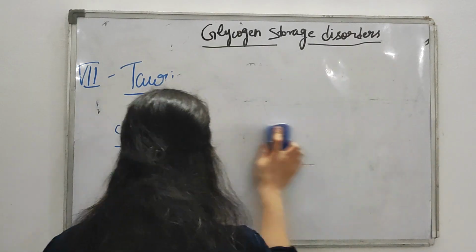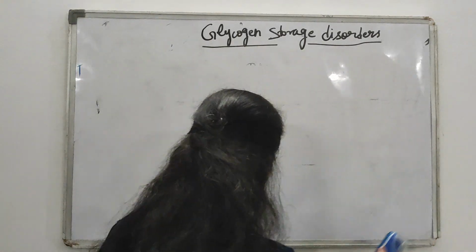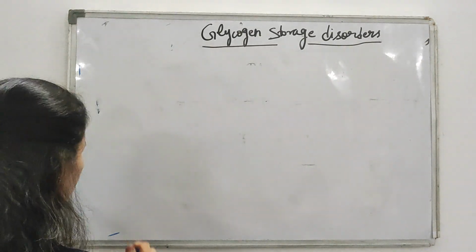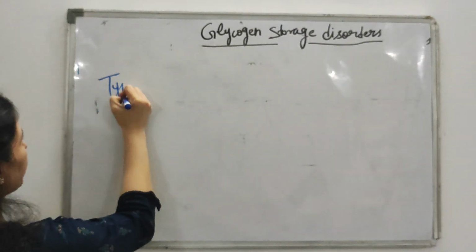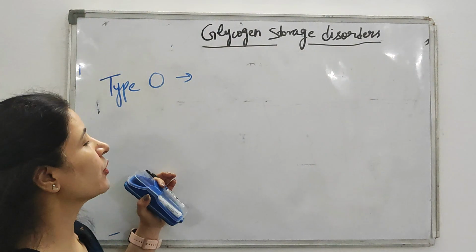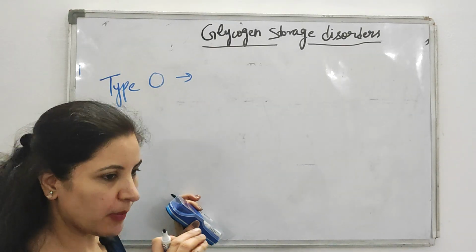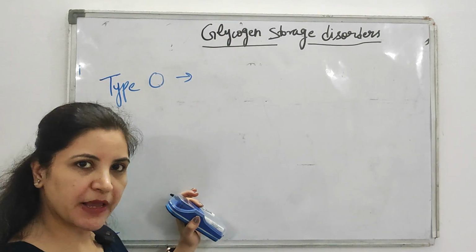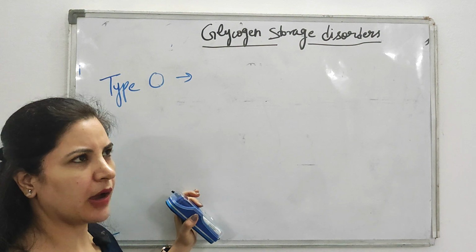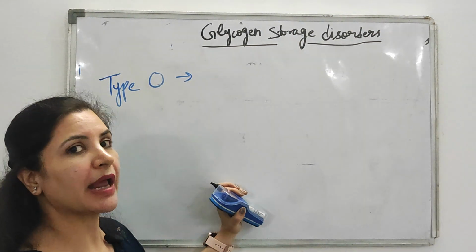But for PG students, you have to know a few other things also. You have to remember type 0. For PG students, you have to know what the type 0 glycogen storage disorder is. So remember, from type 1 to type 7 or type 10, these are enzymes deficient in glycogenolysis.